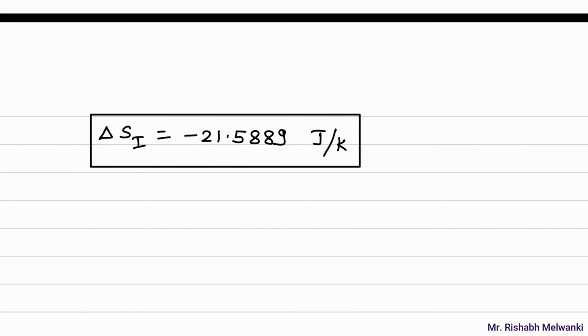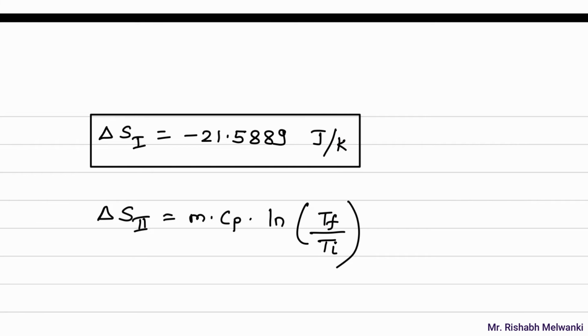Next we will find change in entropy for copper block 2. That will be again mass of copper block 2 into Cp of copper block 2 log T final of copper block 2 upon T initial of copper block 2. Now this m into Cp, I can again replace it by capital Cp.